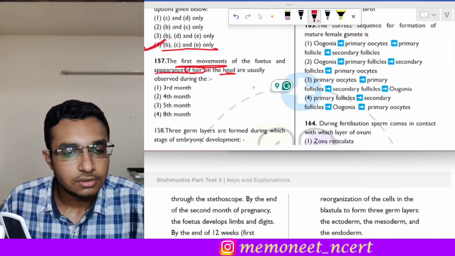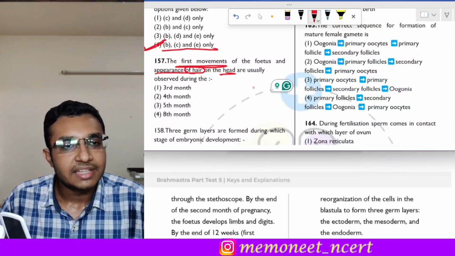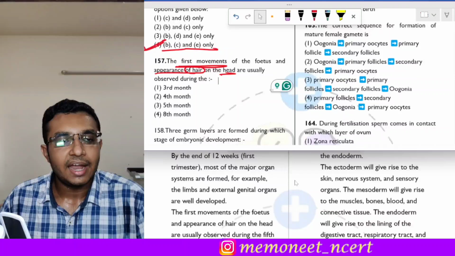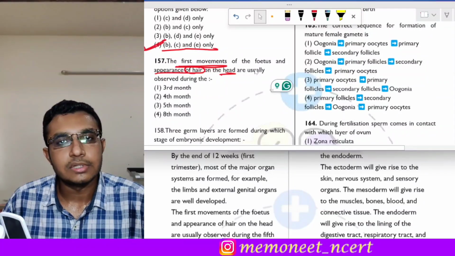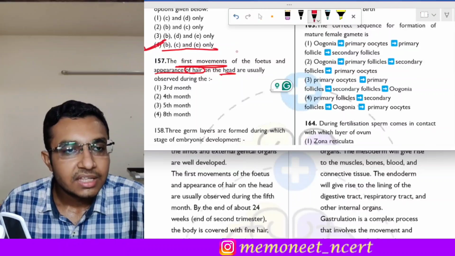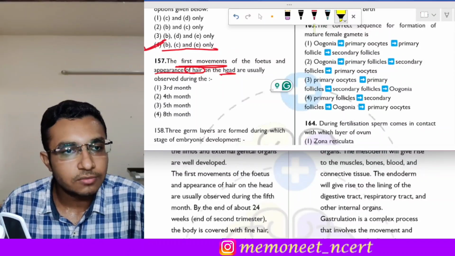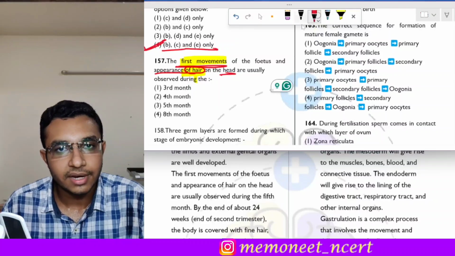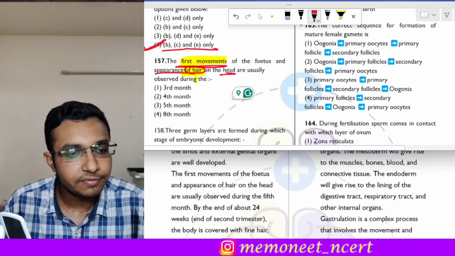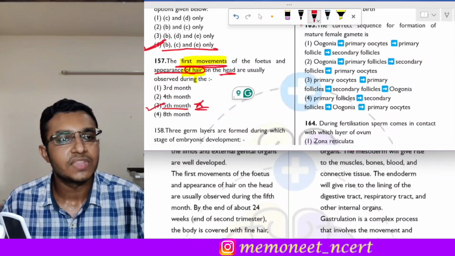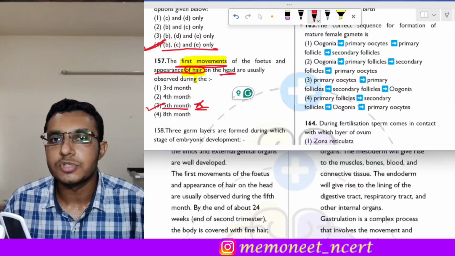By the second month the development of limbs and digits occurs, and by the end of the first trimester most of the organ systems are formed. Then the question is about the first movements of the fetus. The first movement of the fetus and the appearance of hair on the head occur during the 5th month. This is a developmental milestone which a fetus achieves. So the correct answer of this question will be option 3.